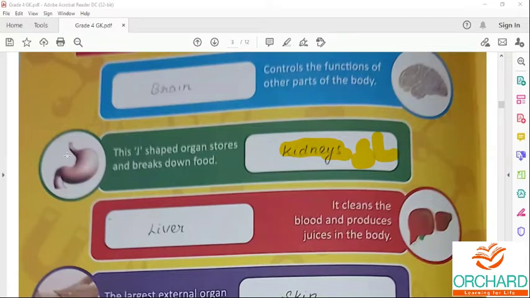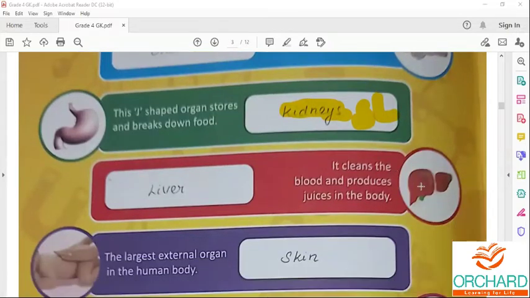First, digestion starts in the mouth. Second, digestion will occur in the stomach. And digestion is completed in the small intestine. In the stomach, the food is broken down into smaller pieces. The stomach breaks down the food into simpler form.